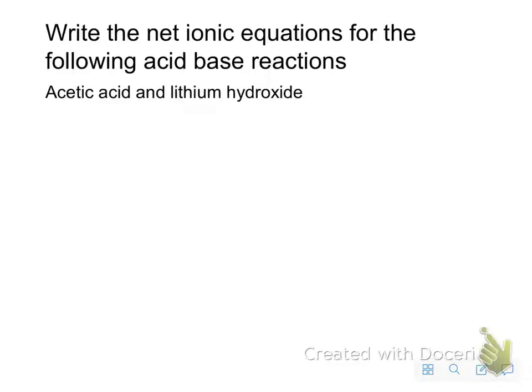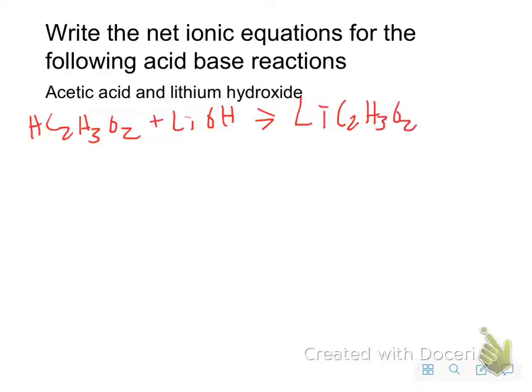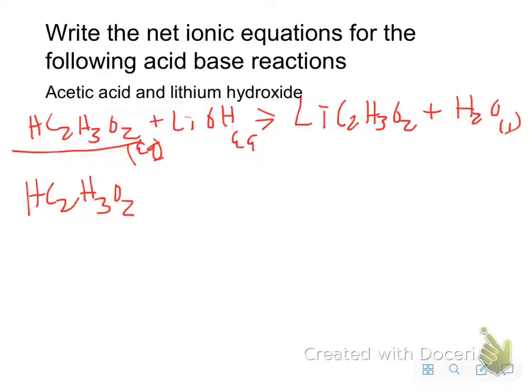Write the net ionic equation for the following acid-base reactions. Okay, so this is acetic acid plus lithium hydroxide. They're going to swap partners. I'm going to end up with lithium acetate plus water, and water is going to be a liquid. These start as aqueous. Okay, now I have to make a decision of what to write as ions. Now remember, the only thing we write as ions are strong electrolytes. Acetic acid is a weak acid, so I do not ionize it. I write it as a molecule.